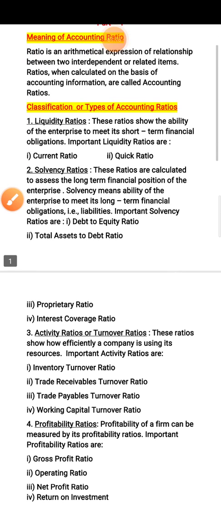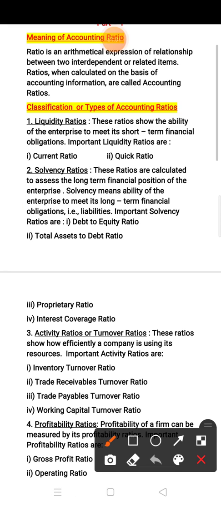Now children, meaning of ratio analysis. Analysis of financial statements with the help of accounting ratios is termed as ratio analysis. In this, we can do 4 types of analysis. The first one is liquidity ratio, second is solvency ratio, third is activity ratio, and the fourth one is profitability ratio.